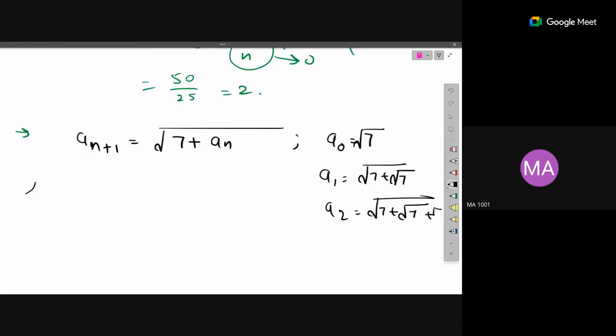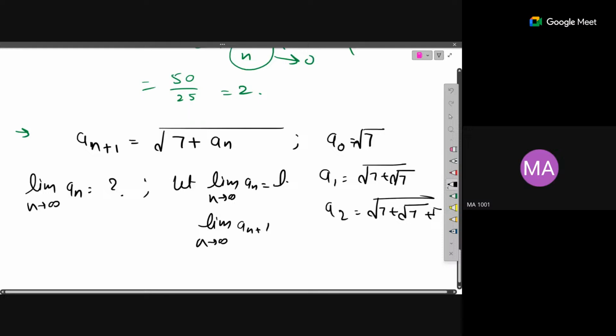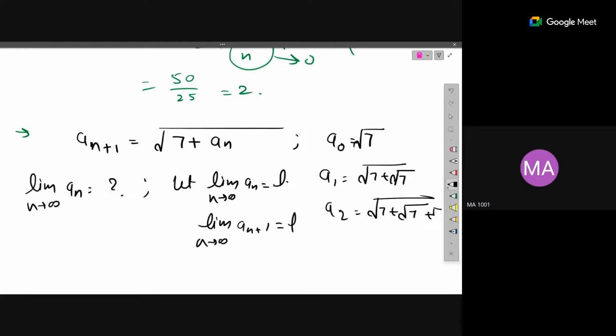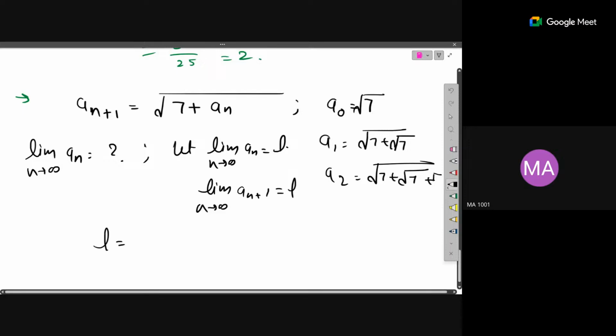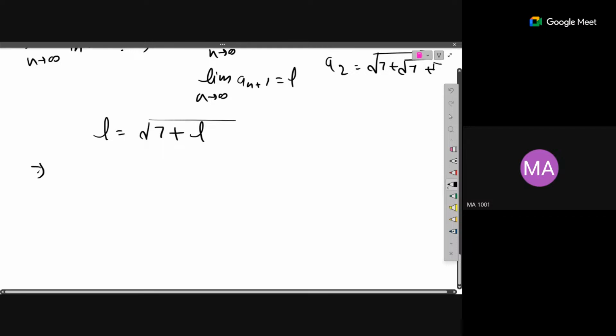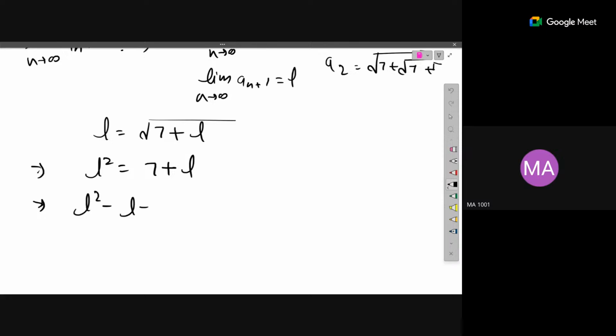Now here if you want to find the limit as n goes to infinity of a(n), then you'll say, okay, let the limit as n goes to infinity of a(n) be L. Then obviously the limit as n goes to infinity of a(n+1) is also L, right? Because what is a(n+1)? It is nothing but the sequence with one term less or an extra term, right? So here if you apply the limit as n goes to infinity, you will get the equation L is equal to under the root of 7 plus L, right? Now I can have a polynomial here, L square is equal to 7 plus L. So that means L square minus L minus 7 is equal to 0.